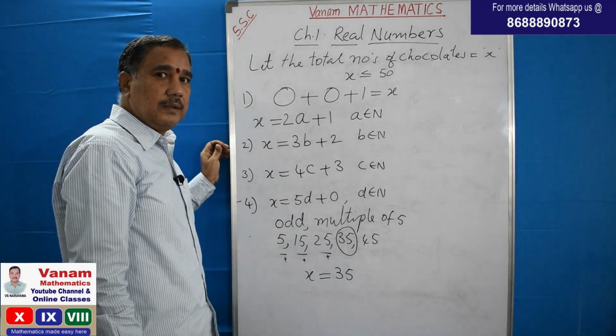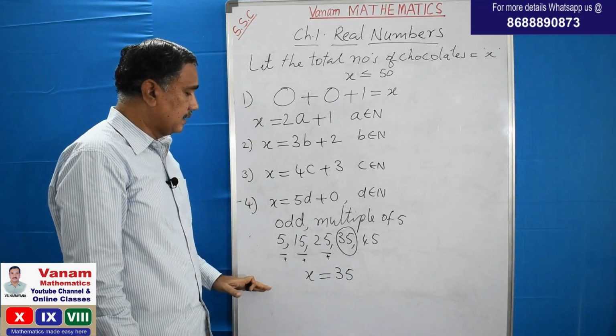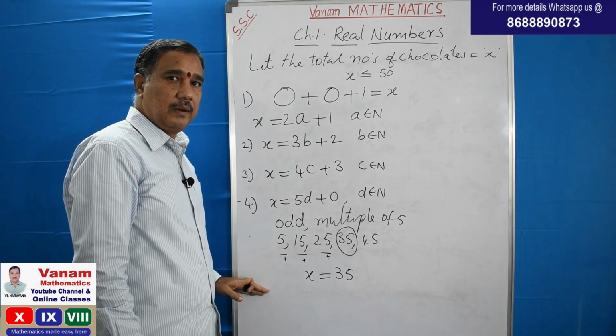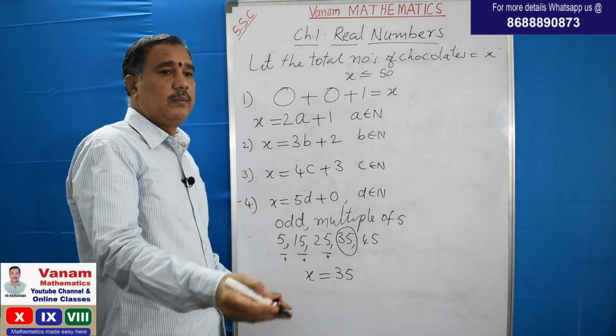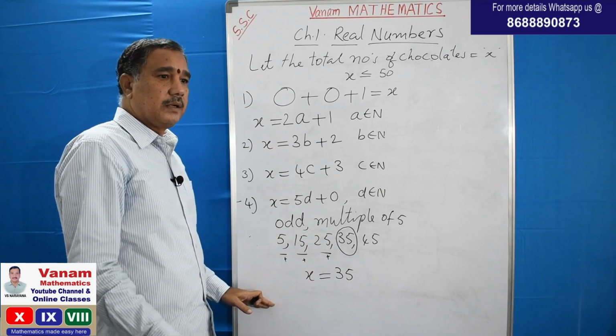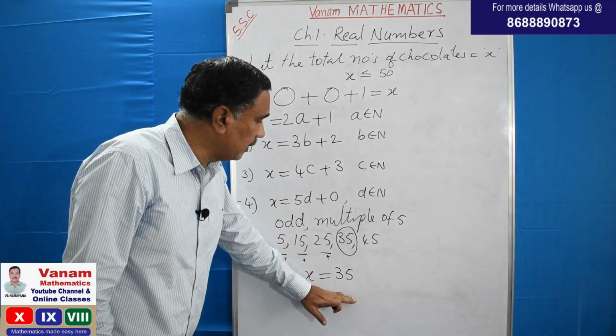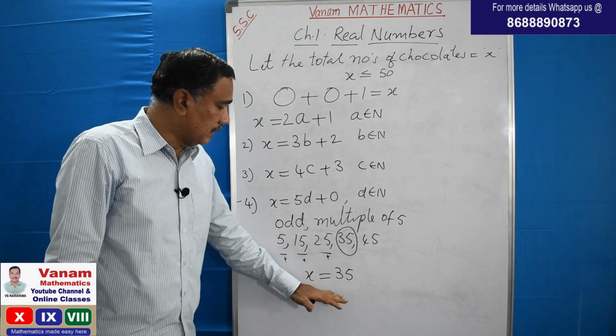So this is one concept we used here. Now we got it. So how many chocolates did Sai bring? 35. So by applying a mathematical concept, we found it here.